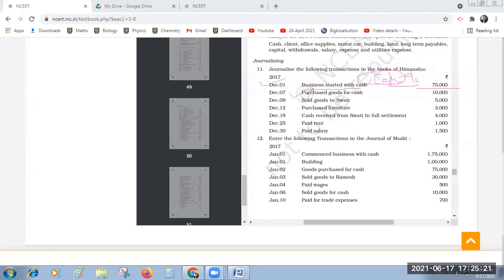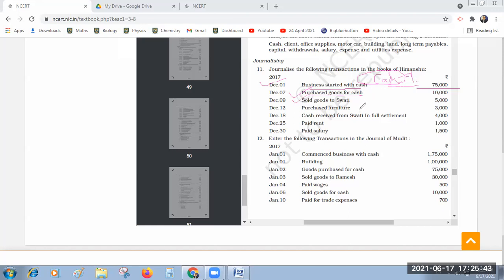What is the journal entry for this one? Purchases account debtor to cash account. Yes, once again. Purchases account debtor to cash account. So purchases account debtor to cash account. Third one, what is the journal entry for this one?